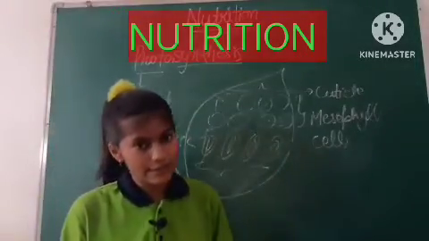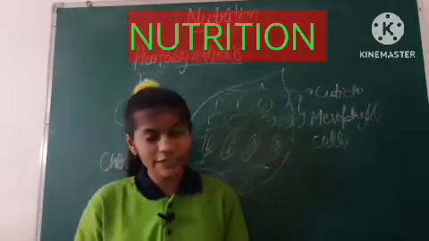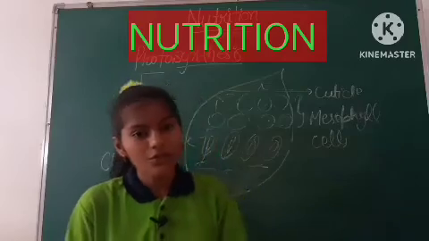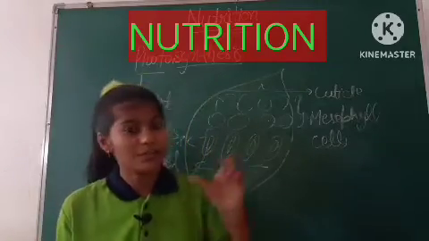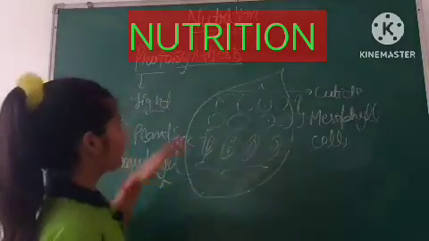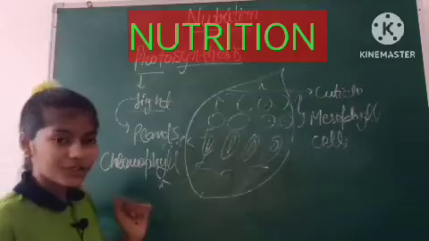Now this is the whole structure of the leaf, and let me revise this. We have the process of photosynthesis in which, in the presence of light and chlorophyll, plants prepare their own food, and they have autotrophism.